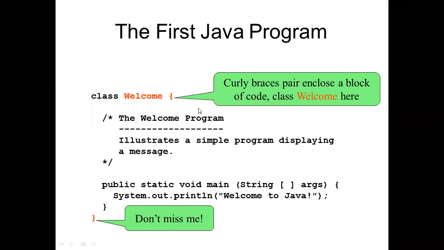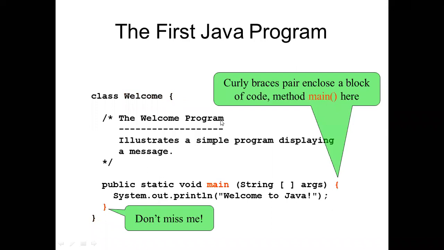These are called the curly braces pair; they enclose a block of code. Between them we can write any block of code. Here we are using Welcome and defining under this class. The class name is Welcome because we want to print this Welcome to Java.